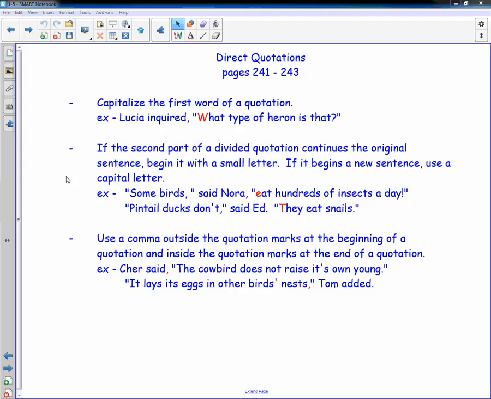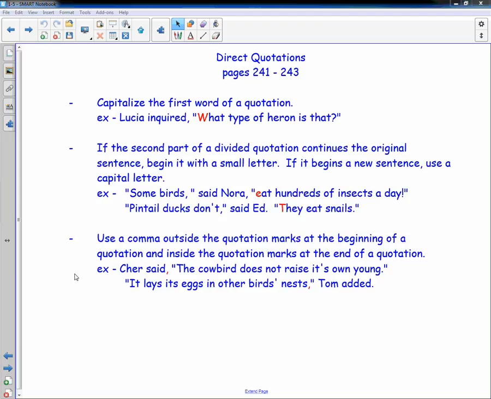If the second part of a divided quotation continues the original sentence, begin it with a small or lowercase letter. If it begins a new sentence, use a capital letter. "Some birds eat hundreds of insects a day." That's the whole sentence, so we don't need to capitalize eat. "Pintail ducks don't. They eat snails." Two separate sentences, so that one gets capitalized.